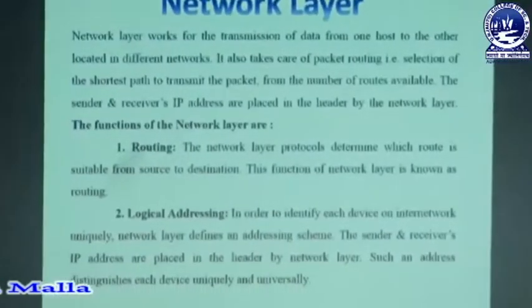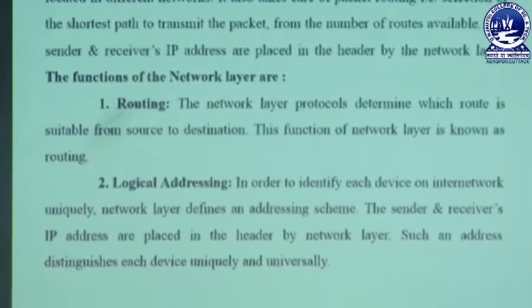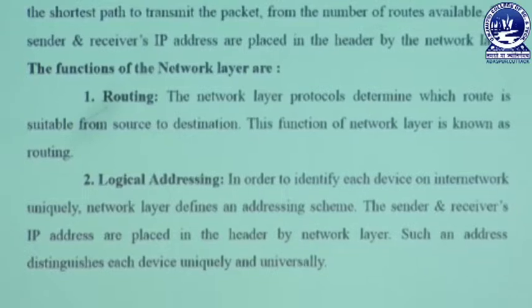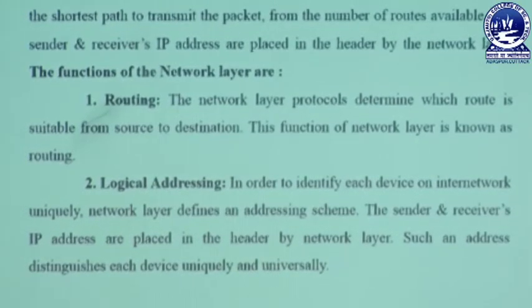So what are the functions of network layer? The first one is routing and the second one is logical addressing. The first one is routing. The network layer protocols determine which route is suitable from source to destination. This function of network layer is called routing. So what do you mean by routing? Routing simply means in which route the message will be transmitted.